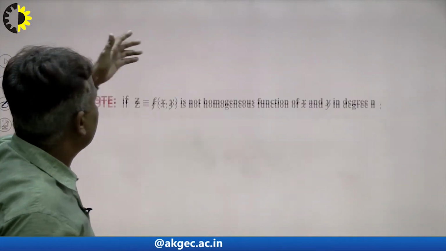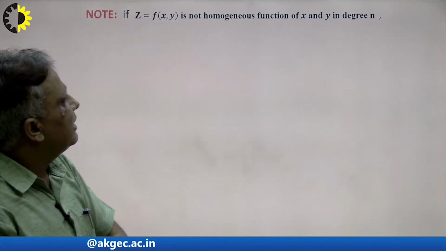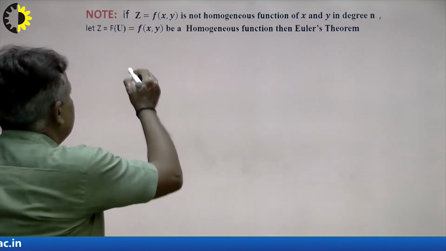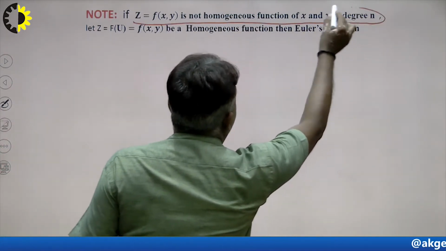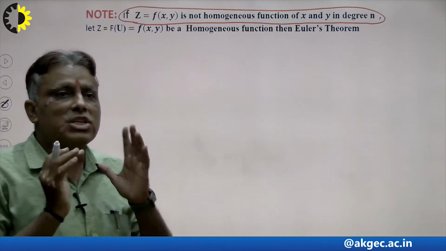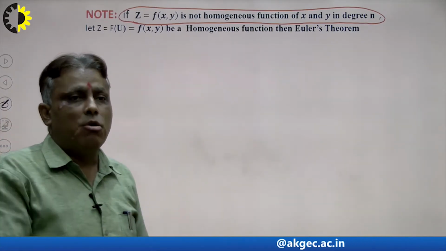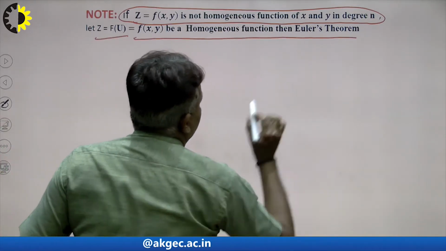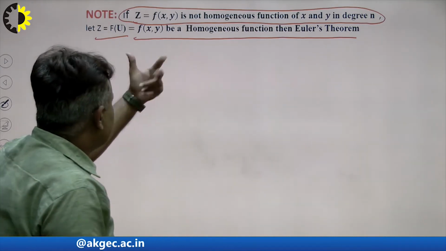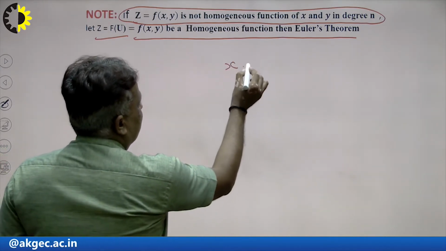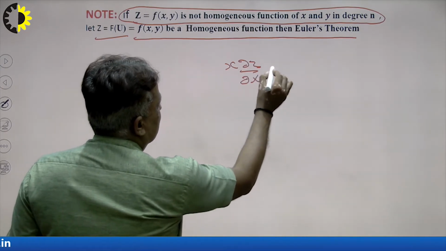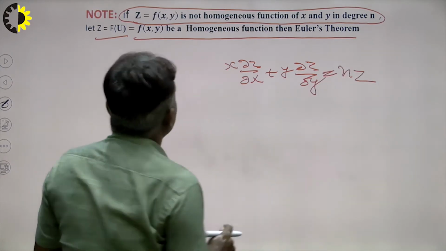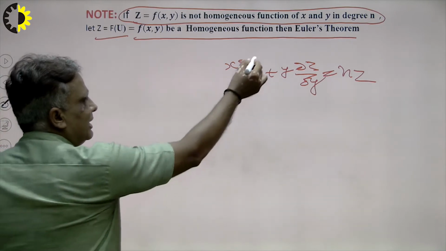Suppose I consider another problem. If z is a homogeneous function in x and y with degree n, then x del z over del x plus y del z over del y is equal to nz. But suppose z is not homogeneous, how do we apply Euler's theorem? First of all, we convert it into homogeneous form. Let z is equal to f of u, where u is a homogeneous function. Then by Euler's theorem, we can consider this, but z is equal to f of u. So what will be the terms of this calculation?